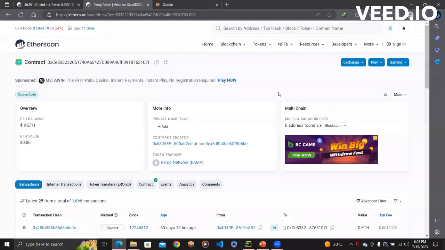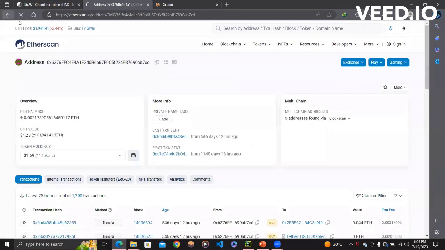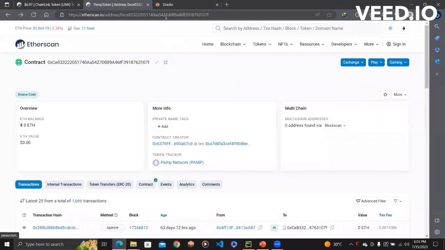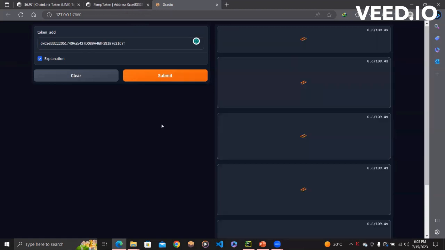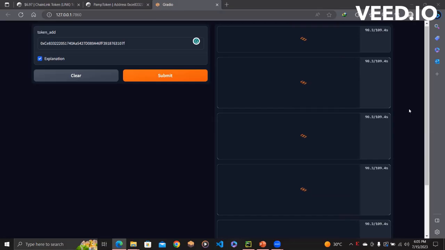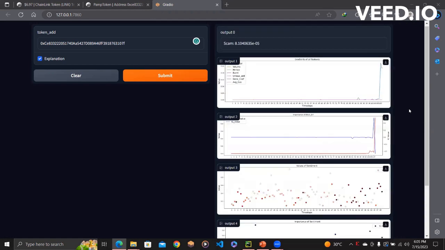So we'll see how it will perform against tokens such as this one. It is a famous scam token. As expected, this scam token is identified as a scam.